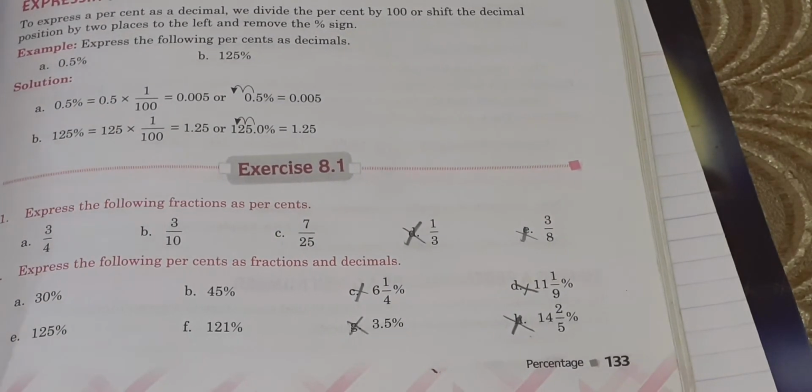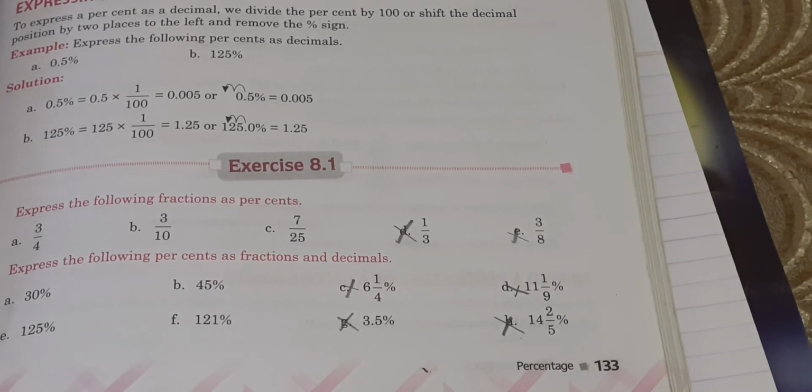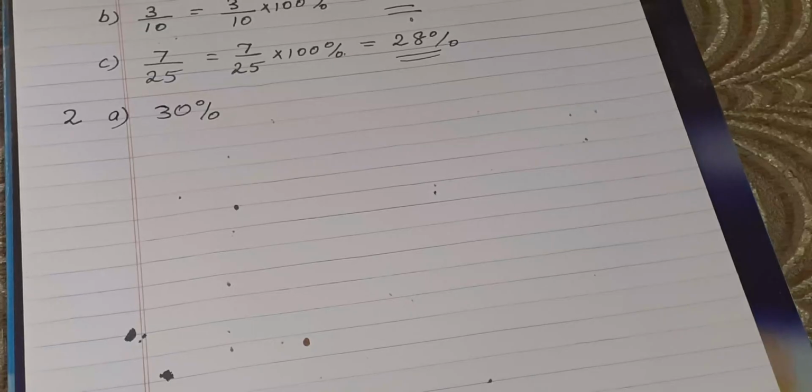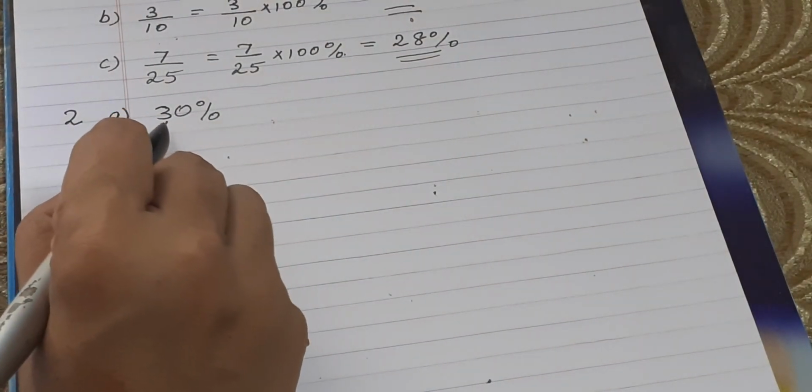Okay. So first, we will look at how to convert a percent into a fraction. To express a percent as a fraction, divide the number by 100 and remove the percentage sign. So what we have to do? The given percent here, what is the number? 30.